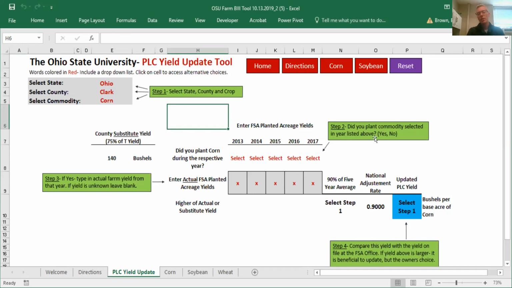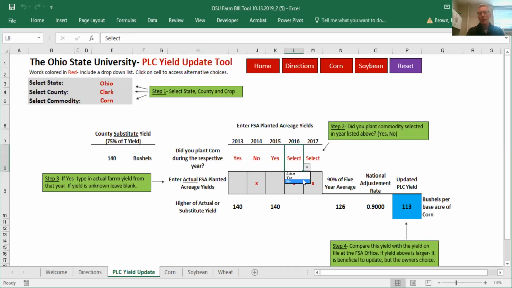The second step is you need to come down here, and we have a series of yes/no questions: did you plant corn during the respective marketing year. It's important that you answer these, and all you do is click on this select. So in our case, I'm just going to assume that we have a strict corn and soybean rotation to where we plant corn every other year and soybeans in the off year. So for 2013, we're going to say yes. For 2014, we're going to say no. For 2015, we're going to say yes. For 2016, we're going to say no. And for 2017, we're going to say yes as well.